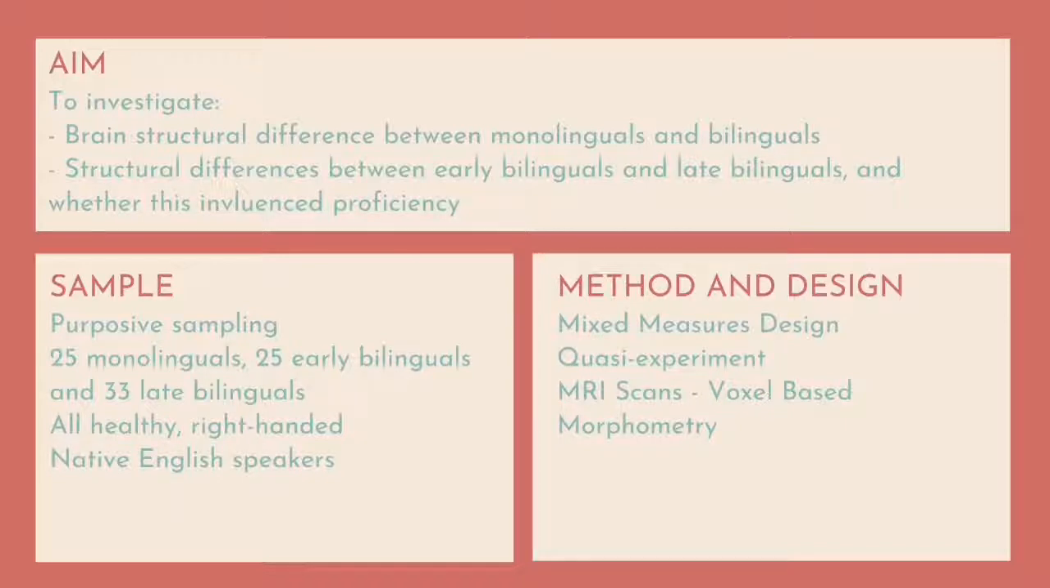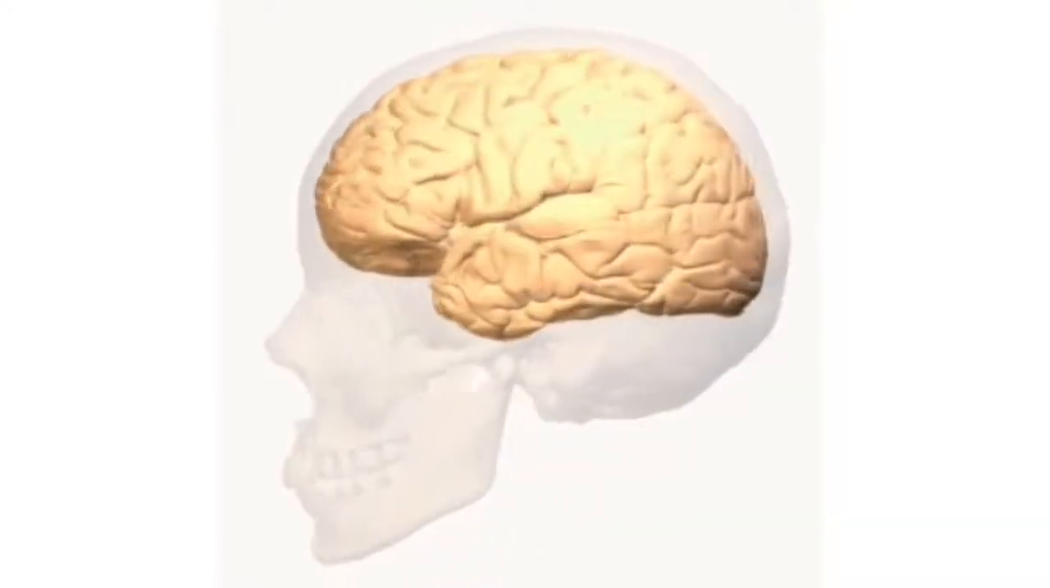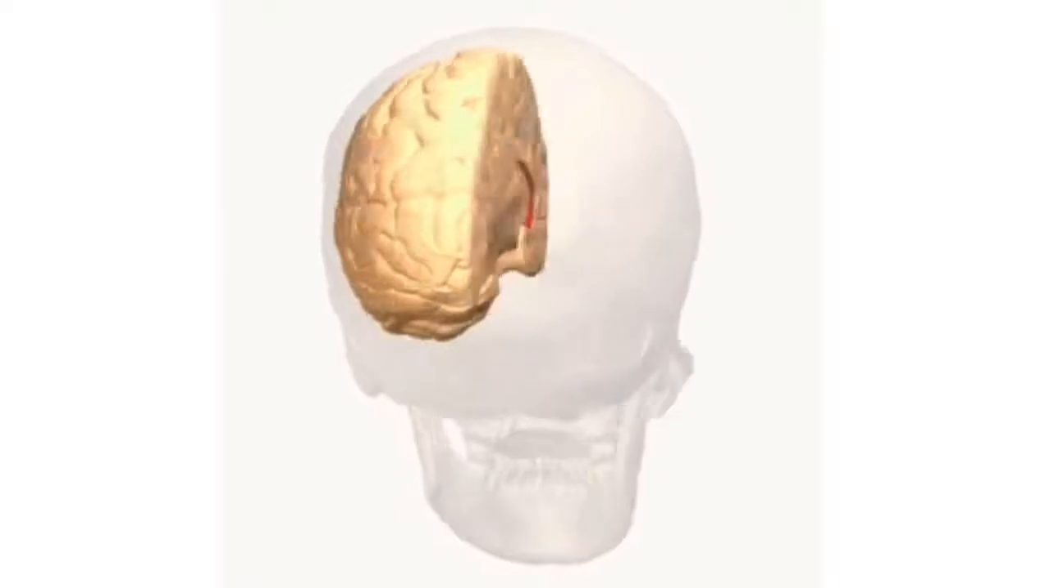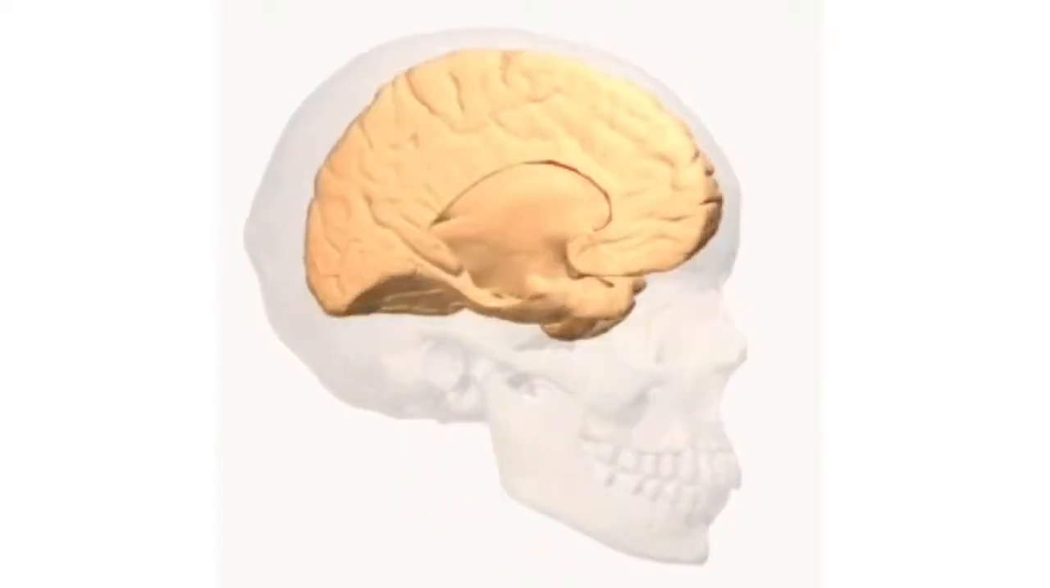The researchers used purposive sampling to recruit their participants. All participants were healthy and right-handed individuals, which reflects a majority of the population and also allows them to control for hemispheric dominance in investigating the structural differences. Language, as we learned before, is lateralized to the left hemisphere in right-handed individuals.